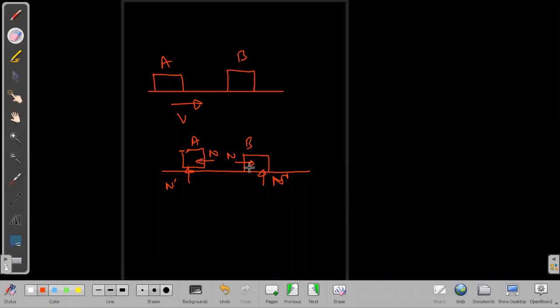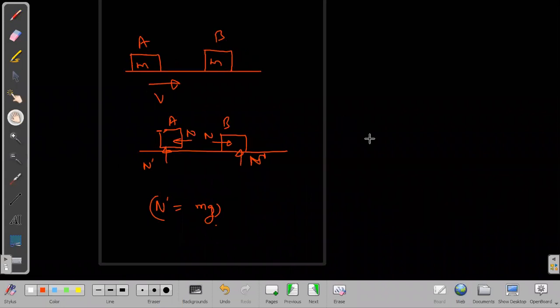This horizontal normal can create sudden change in momentum. What is the value of vertical normal? If this mass is m and this is m, then this vertical normal is just equal to mg. Then will this mg play any role? No, sir, it will not play any role. It can be neglected.